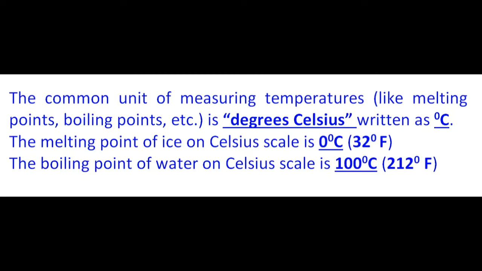The common unit of measuring temperatures, like melting points and boiling points of different substances, is degrees Celsius, written as degree C, capital C. The melting point of ice on Celsius scale is 0 degrees Celsius, which on Fahrenheit scale will be 32 degrees Fahrenheit. And the boiling point of water on Celsius scale is 100 degrees Celsius, whereas on Fahrenheit scale it will be 212 degrees Fahrenheit.